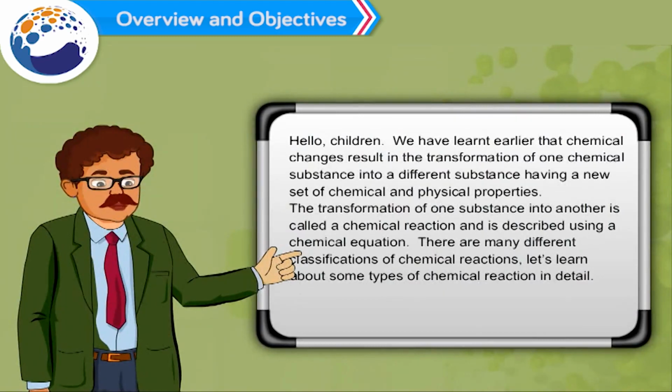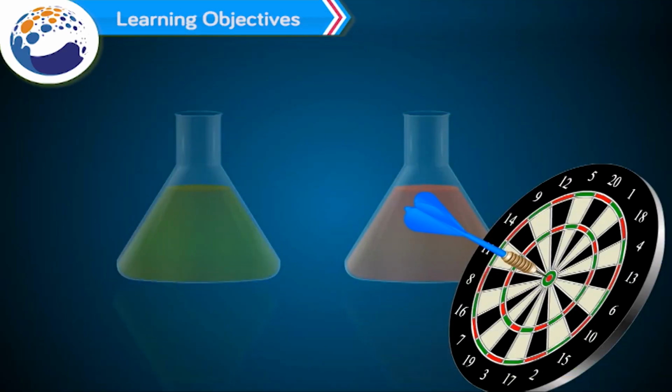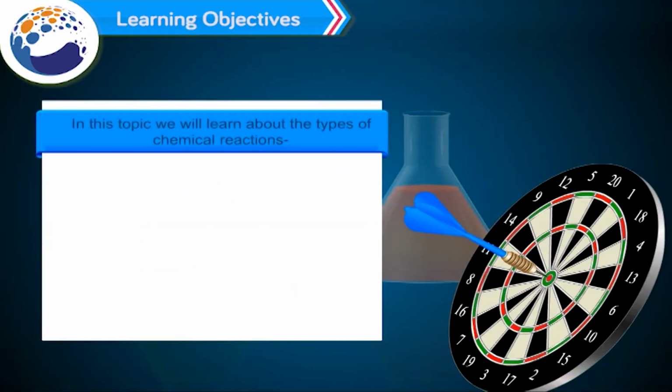There are many different classifications of chemical reactions. Let's learn about some types of chemical reactions in detail. Learning objectives. In this topic, we will learn about the types of chemical reactions.